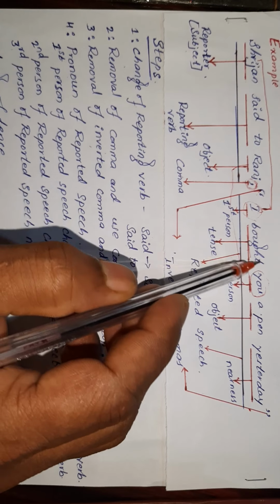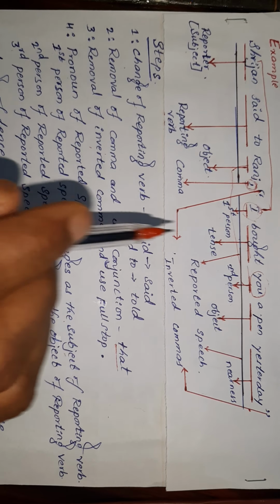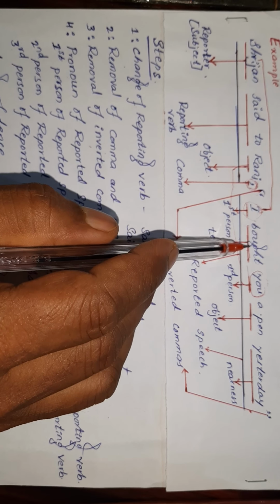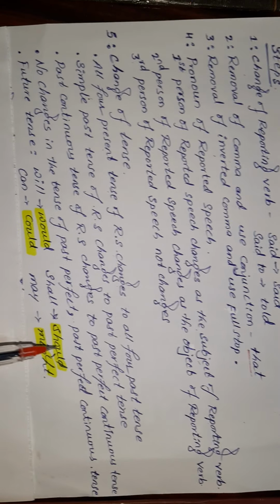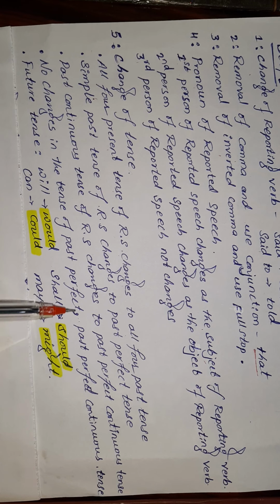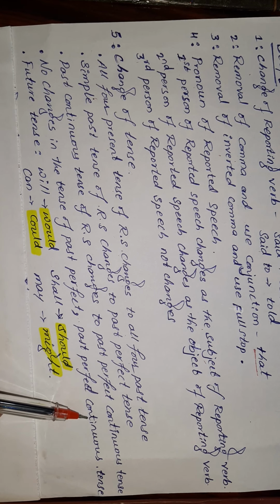If it is in past continuous, it changes into past perfect continuous tense. And there is no change in the tenses of past perfect and past perfect continuous.